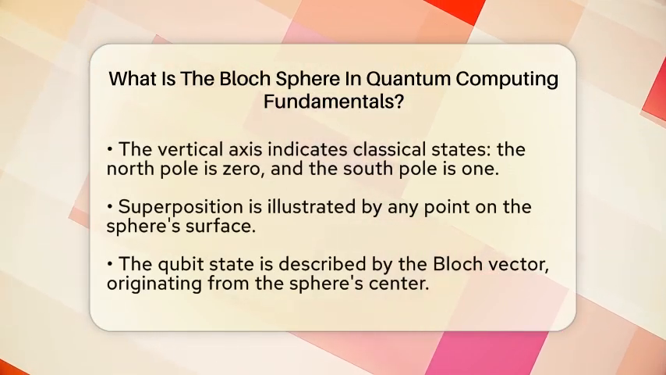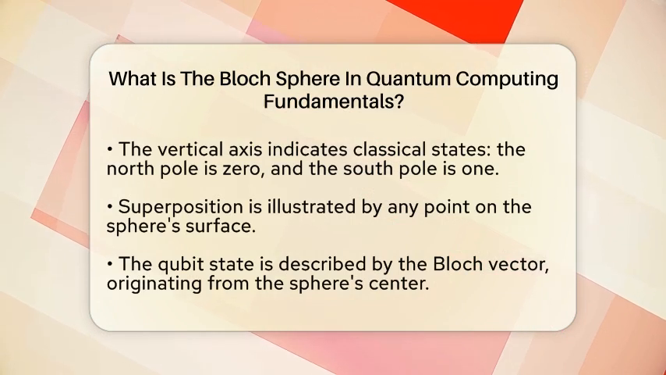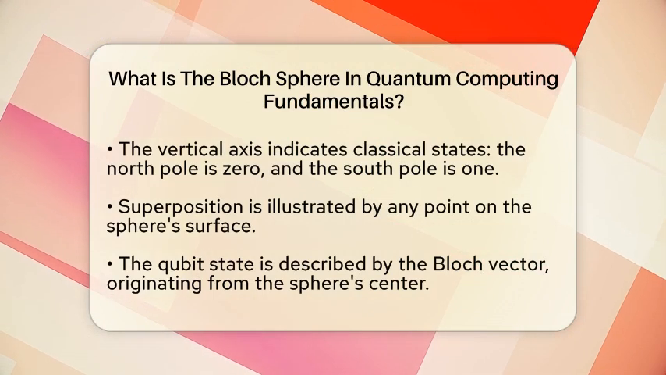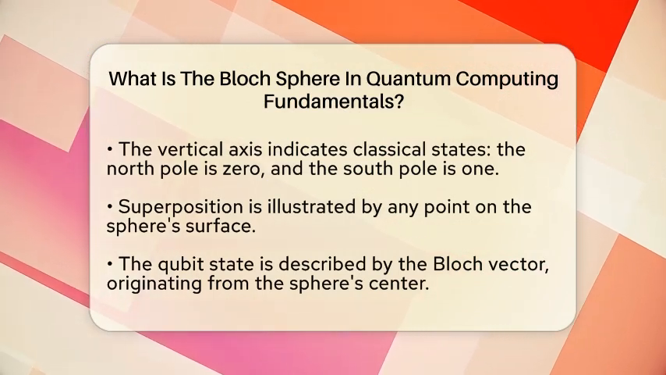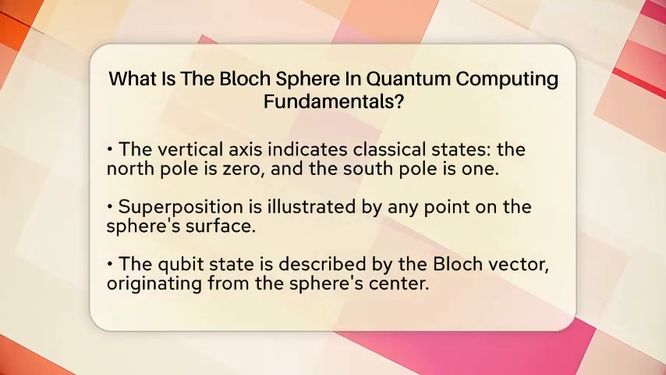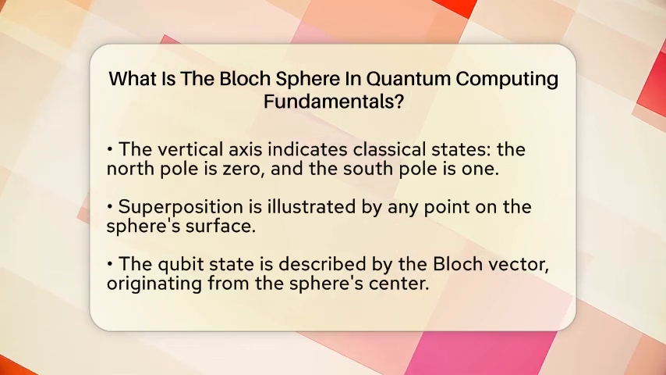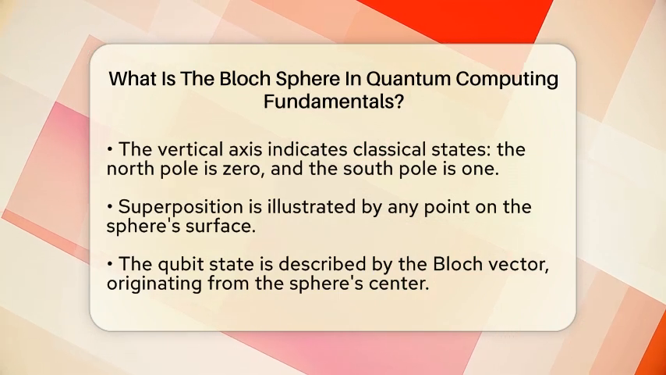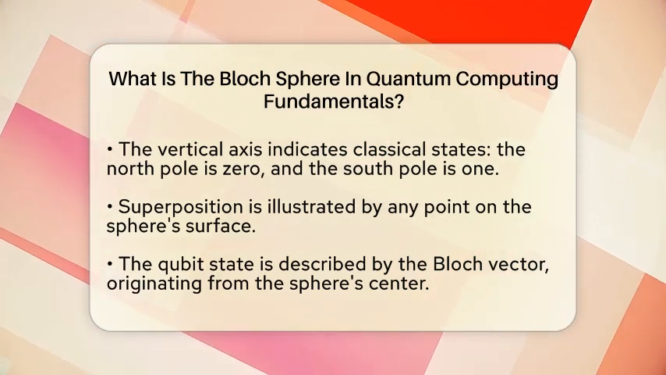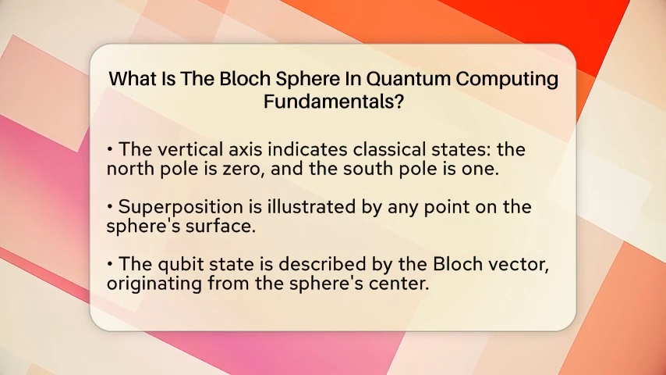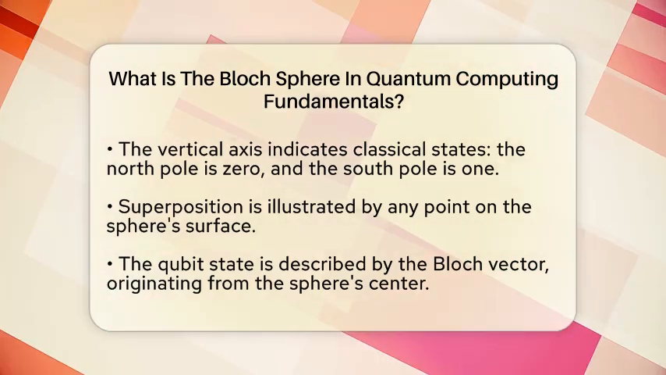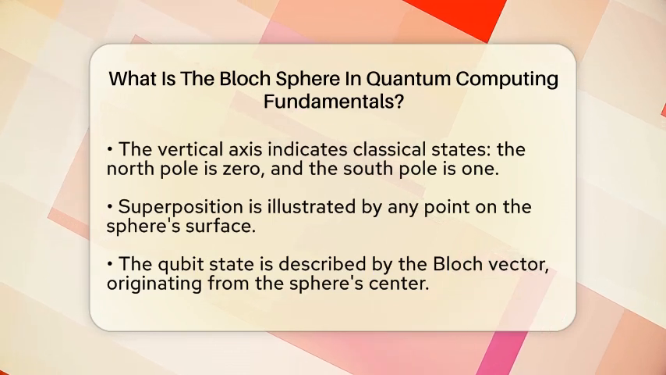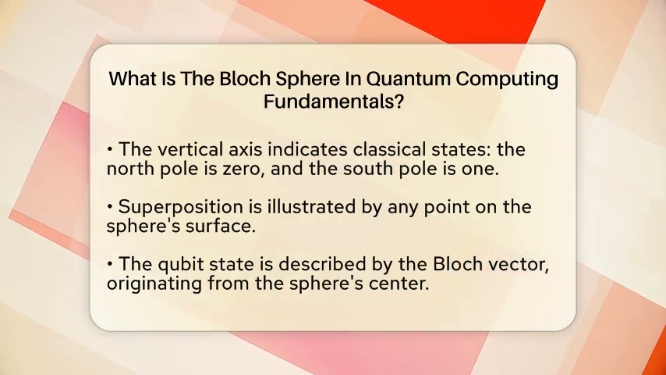On the Bloch sphere, the vertical axis represents the classical states. The north pole corresponds to the state labeled 0, while the south pole represents 1. Any point on the surface of the sphere shows a superposition of these states. This is defined by two angles, theta and phi. Theta is the angle from the positive z-axis, and phi is the angle around the z-axis. The state of the qubit can be described by a vector, known as the Bloch vector, which originates from the center of the sphere and points to a specific location on the surface.